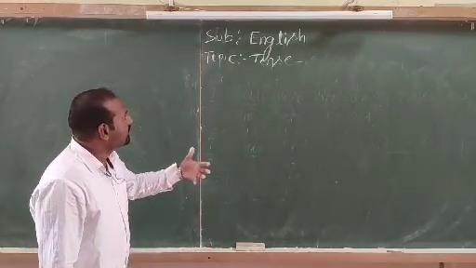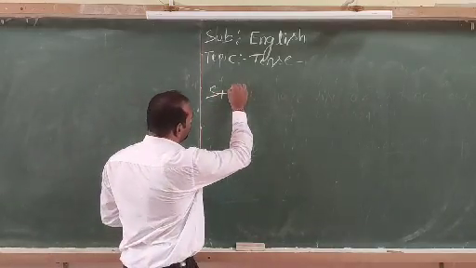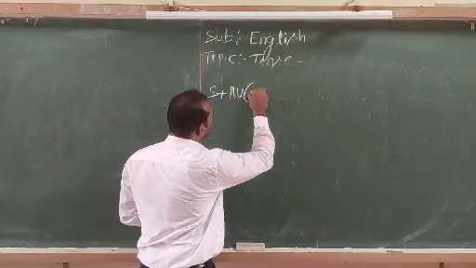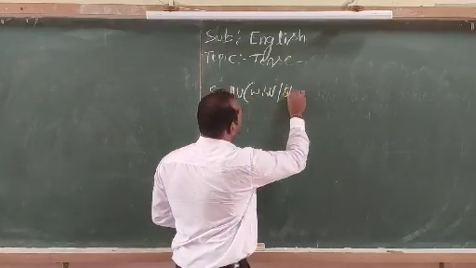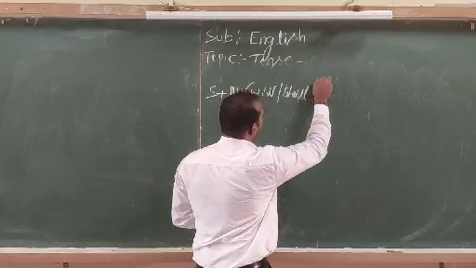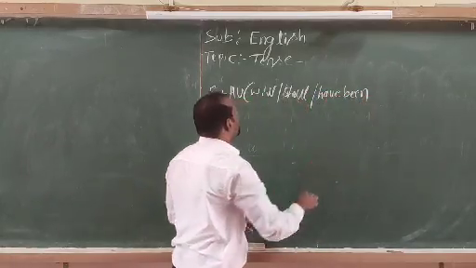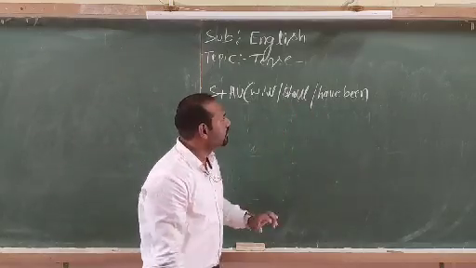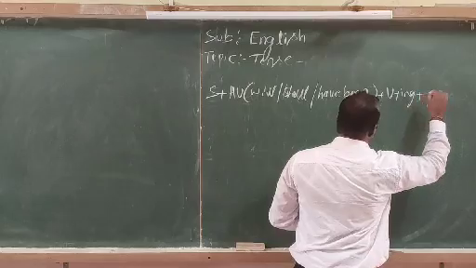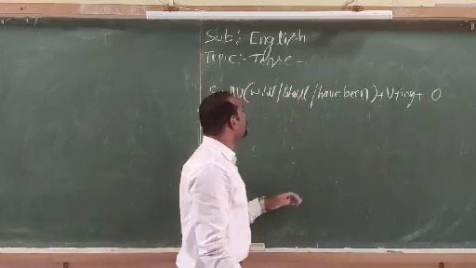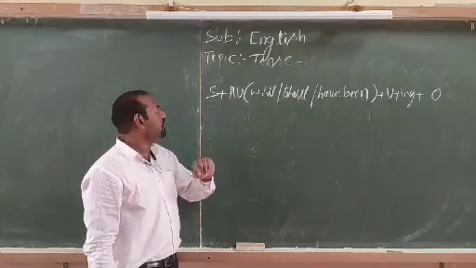Okay, the structure of the sentence: subject, helping verb, either will or shall have been, plus verb in ing form, then object. This is the structure of the future perfect continuous tense, my dear students.